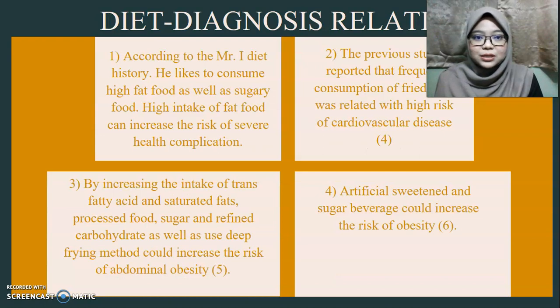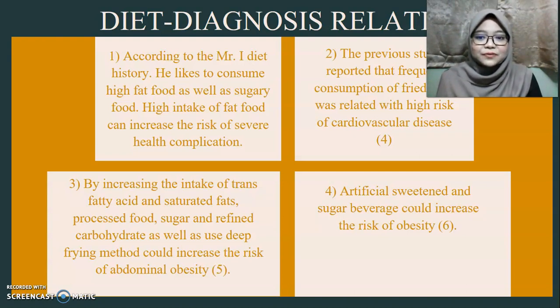So based on the diet diagnosis relations, according to Mr. I's diet history, he liked to consume high fat foods as well as sugary foods. High intake of fatty foods can increase the risk of severe health complications. A previous study has reported that frequent consumption of fried foods was related to a high risk of cardiovascular disease.